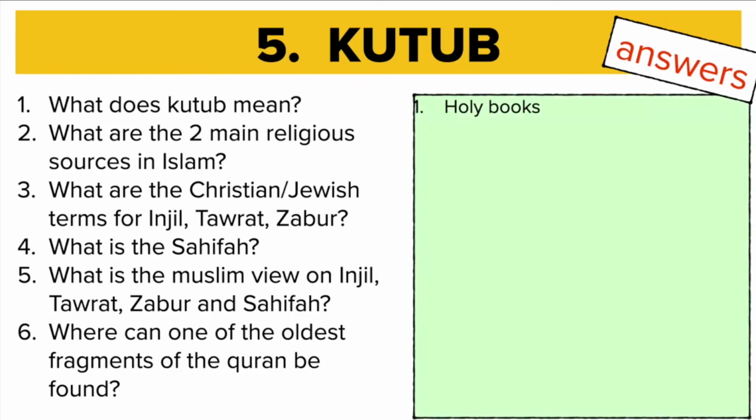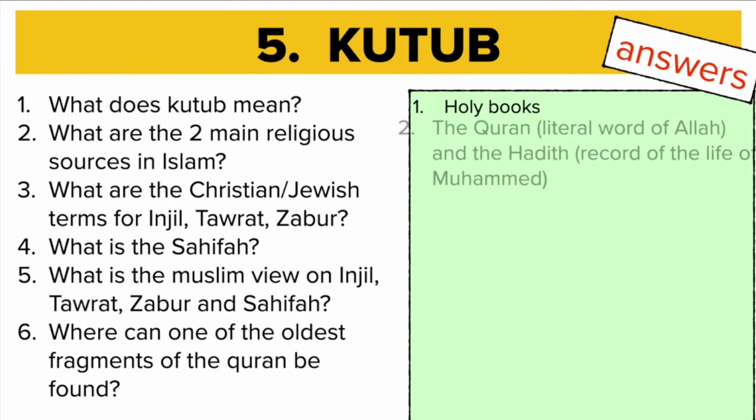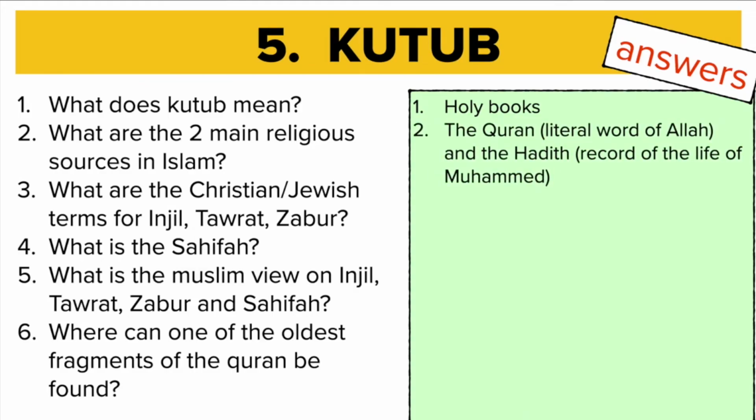Okay, fifth topic now. Kutub. So kutub means holy books, or it sometimes just means books, but in this context we're using it to mean holy books. The Quran and the Hadith, those are the two that we're looking for here. The Quran is believed by Muslims to be the literal word of Allah, and then the Hadith is a record of Prophet Muhammad's life.